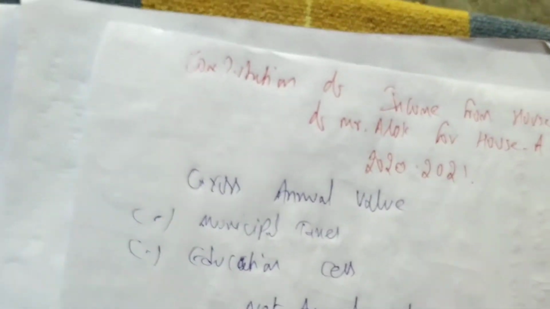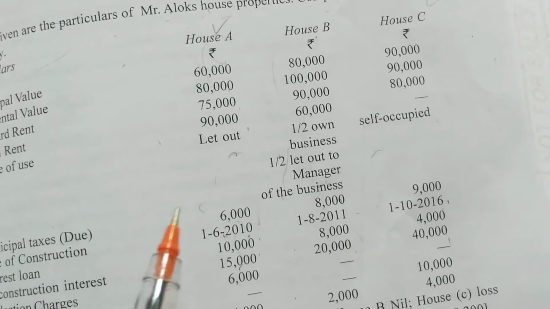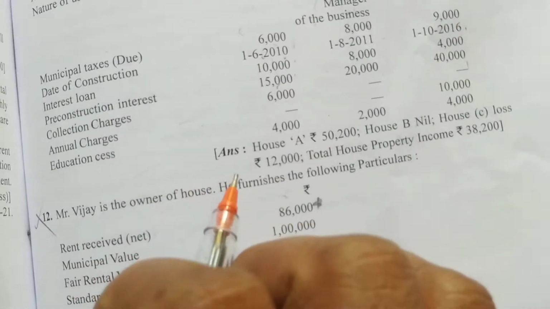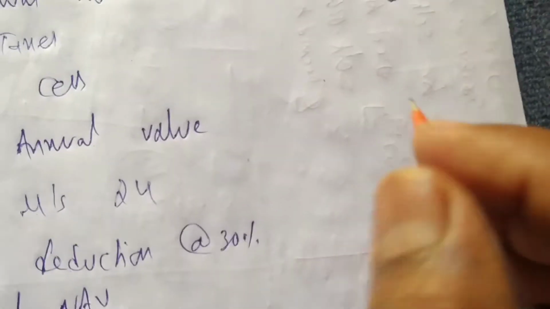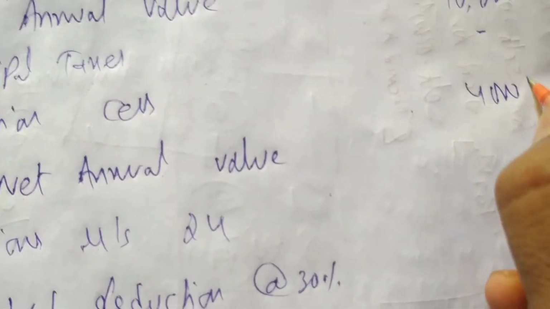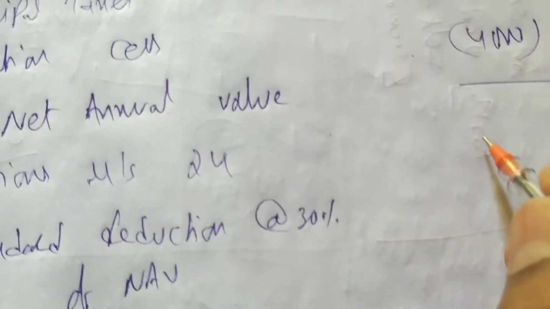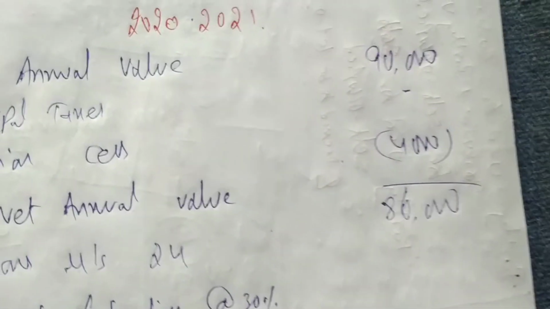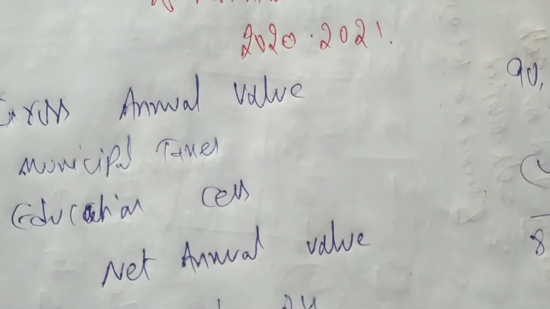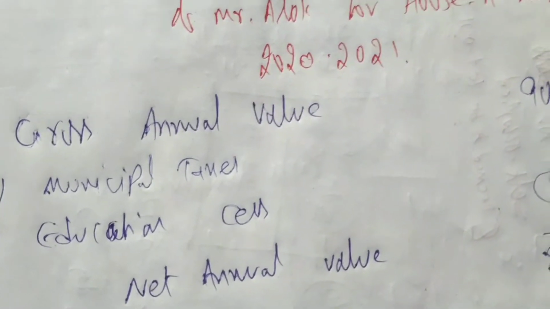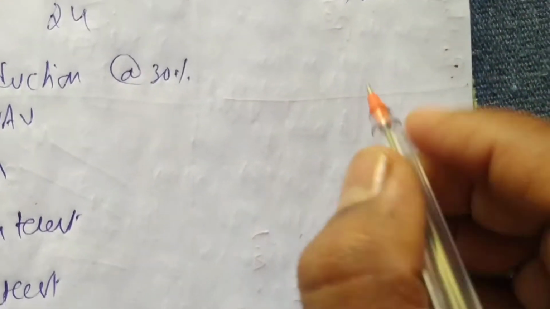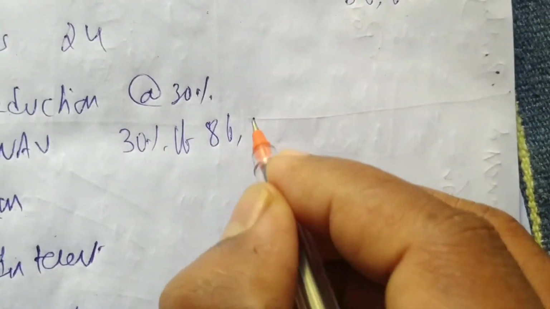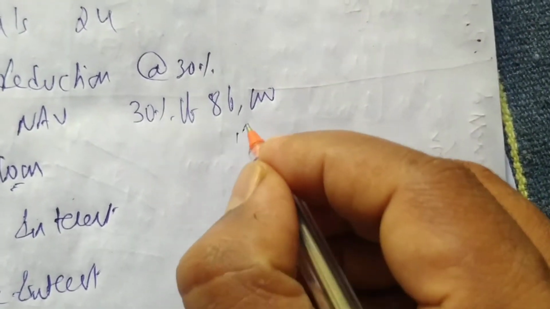Municipal taxes we should not take because they are due. Due items we should not take. So municipal taxes are due, don't consider, nil. Education cess we have. How much is education cess? 4,000. So I can write education cess here. Deduct from 90 the 4,000 and you will get 86,000. That is the NAV. On this 86,000, 30% you do. You get 17,200. So 30% of 86,000 is 17,200.